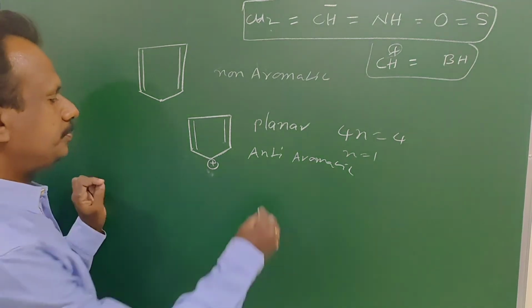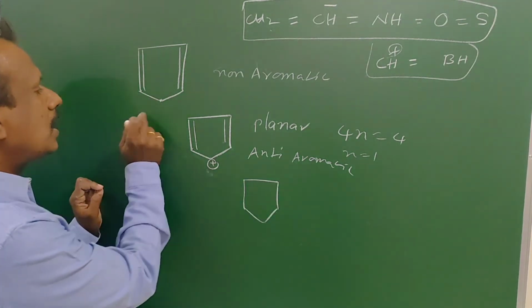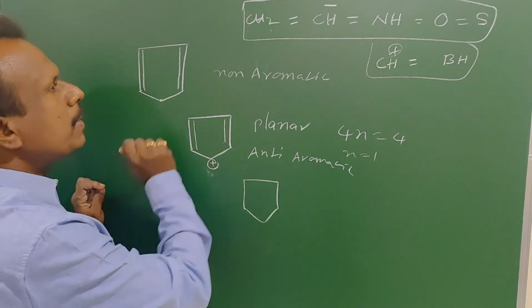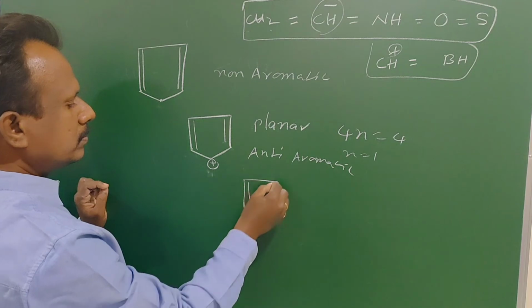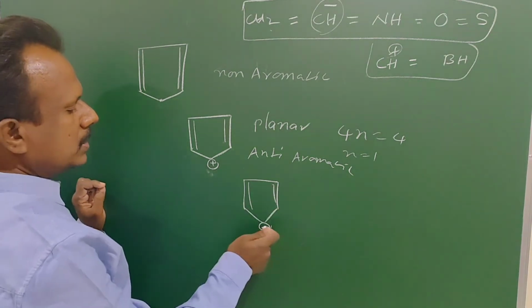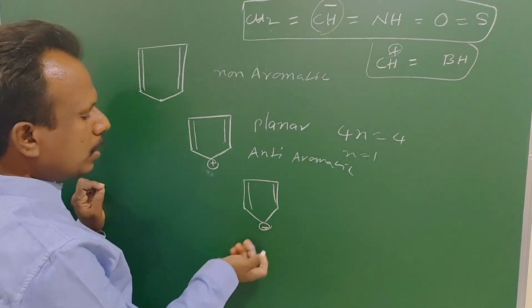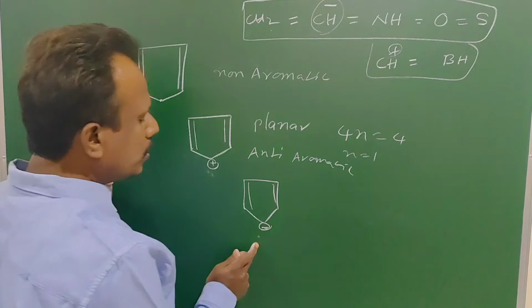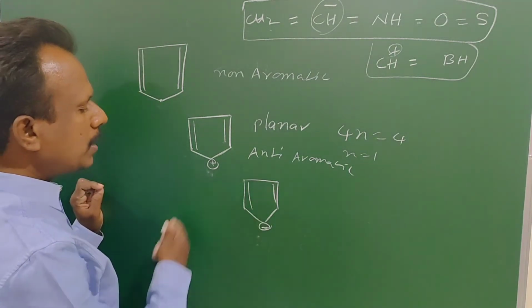Next one. Here CH2 is replaced by CH minus. That means minus charge. This lone pair is in delocalization, so it does not count into that carbon. So 3 pairs, sp2, all are sp2, planar.